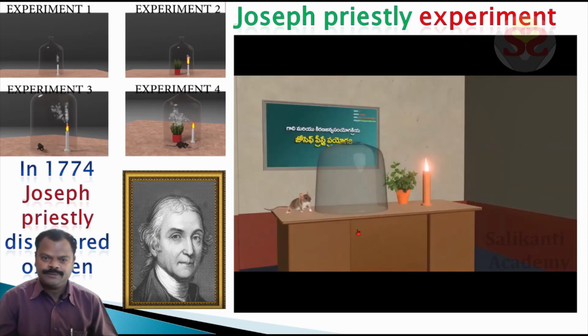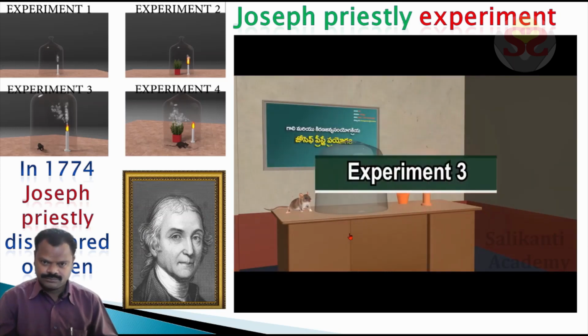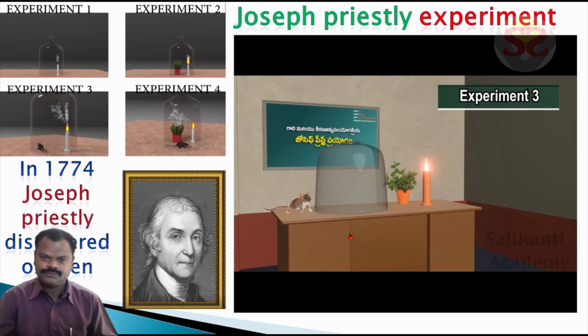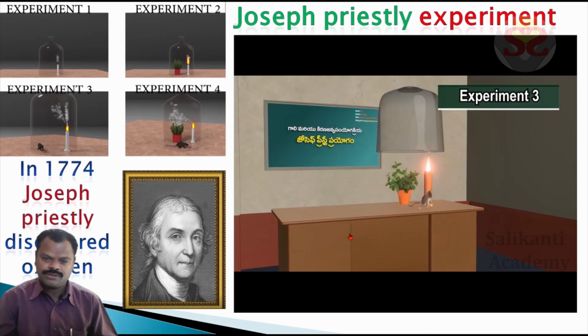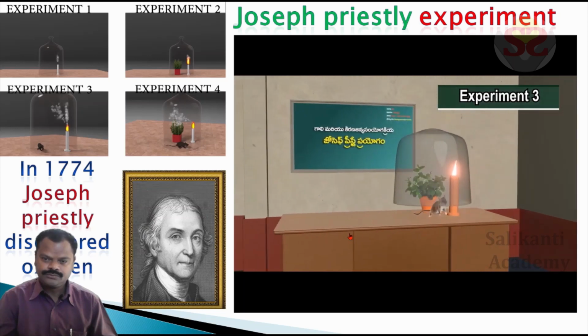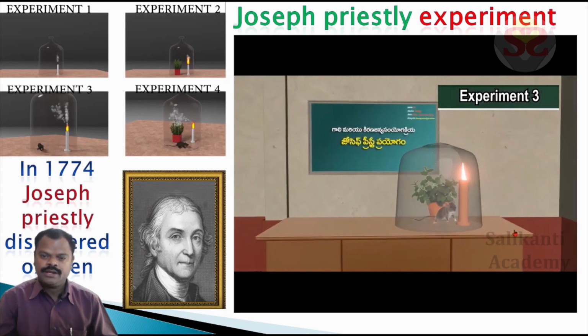Experiment 3. He placed a glass bell jar with a mint vase flower, a flaming candle and a rat. Children, carefully observe. The candle releases carbon dioxide by using oxygen.